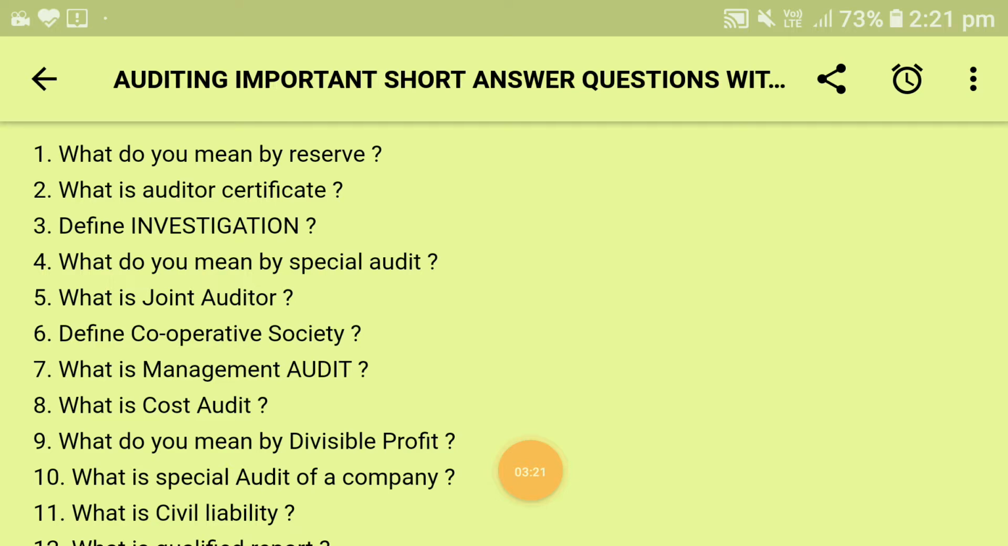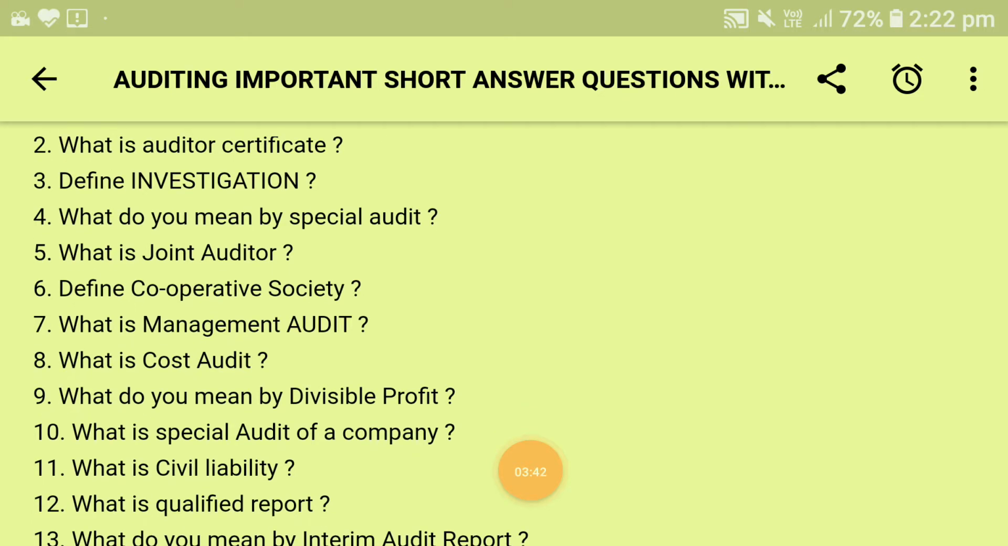I repeat this answer. As per the Companies Act 2013, the central government has power to appoint a special auditor of a company for a specified period of time. It is appointed by the central government if it wants to audit any particular company. So the auditor appointed by the central government for this purpose is called a special auditor.